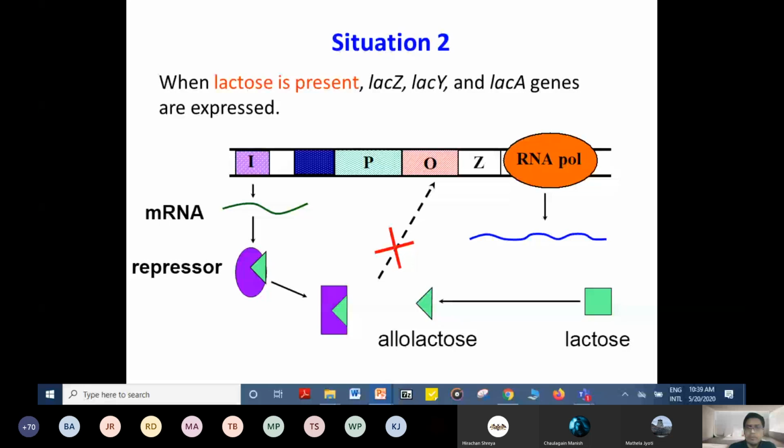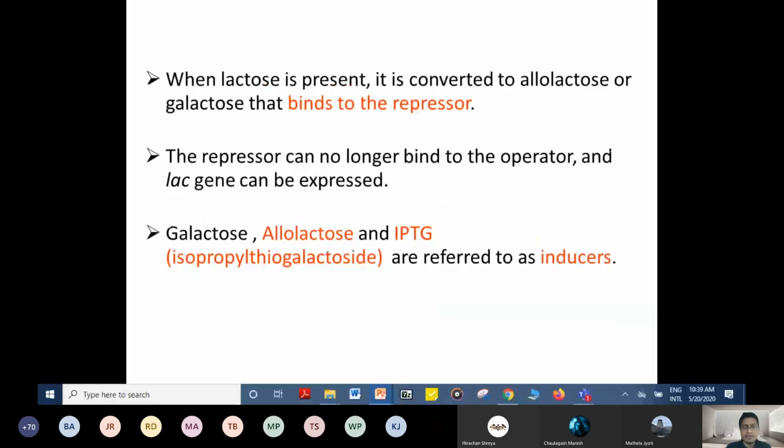Before we go on, to explain: when lactose is present, it is converted to allolactose or galactose that binds to the repressor. The repressor can no longer bind to the operator, and the lac genes can be expressed. Not only galactose and allolactose, but also some other molecules can act as inducers. That means they inactivate the repressor. Galactose, allolactose, and isopropyl thiogalactoside are referred to as inducers.